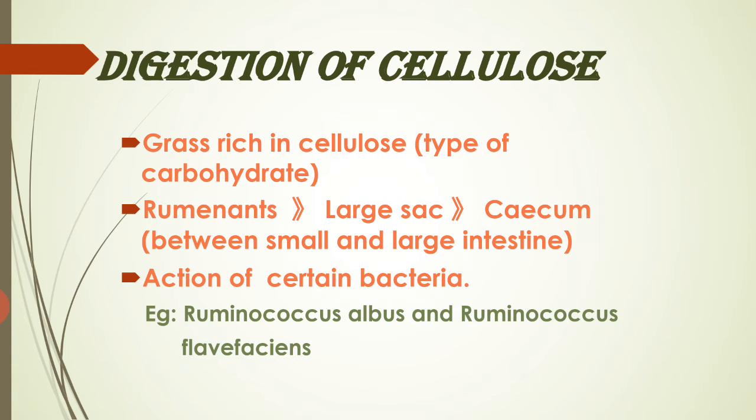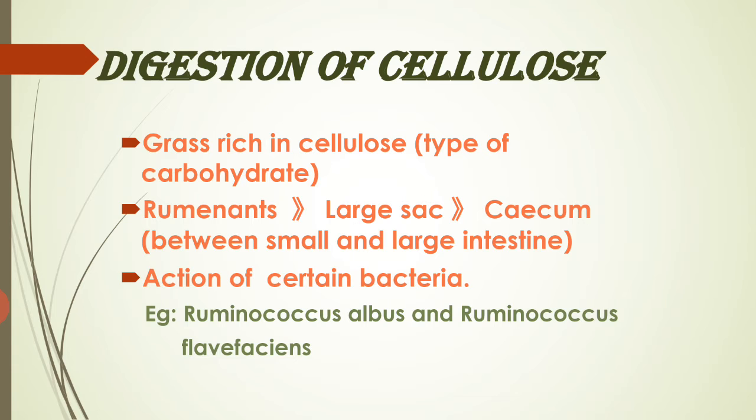But one more thing comes to our mind, that is the digestion of cellulose. Now you may be wondering, what is cellulose? Cellulose is a type of carbohydrate which is especially present in grass. So grass is rich in cellulose. And when we talk about ruminants, as I already explained, ruminants have a large sac-like structure in their stomach, and that large sac-like structure is called the cecum.